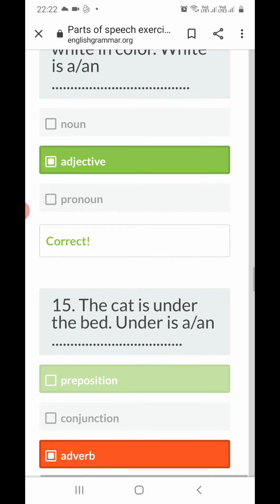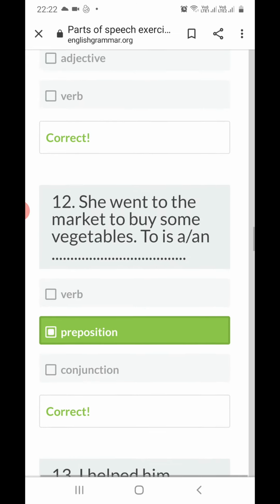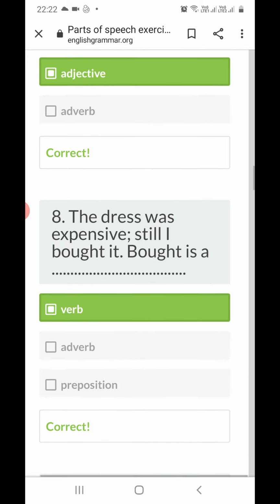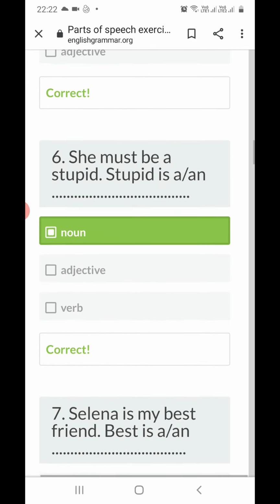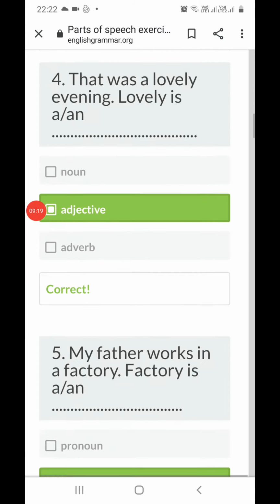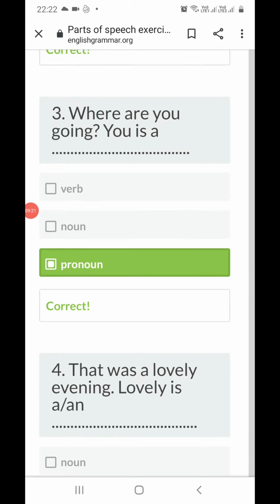Okay, so these are the questions you can see here. In this way you will be asked the parts of speech. I think this will be clear. Now complete it, practice it in your notebook. All right, okay, thank you so much for watching.